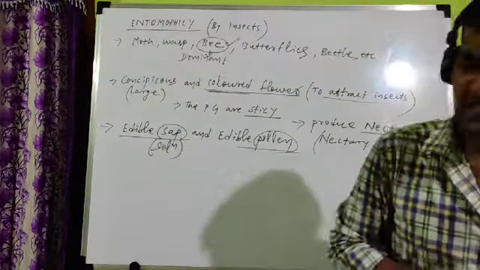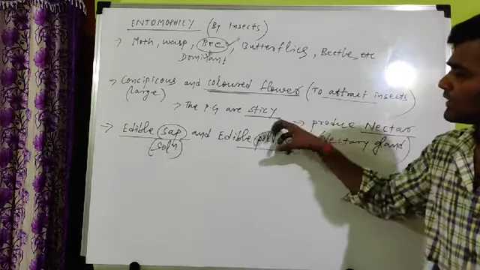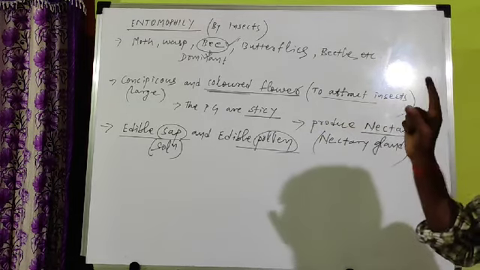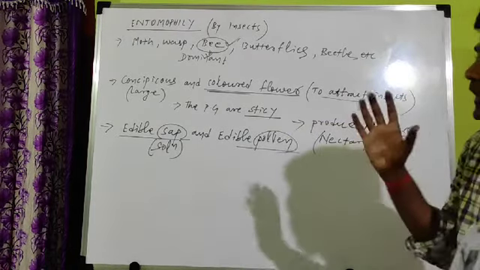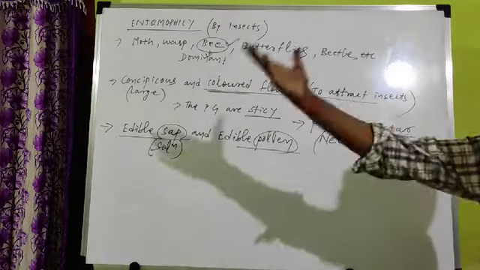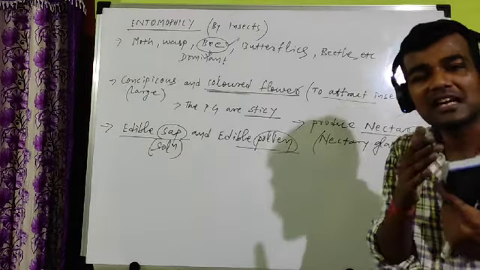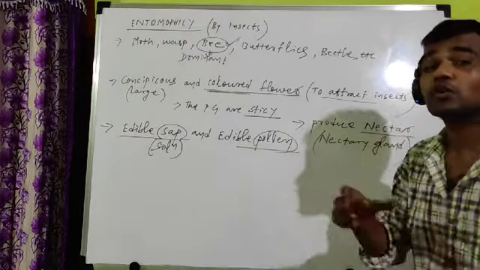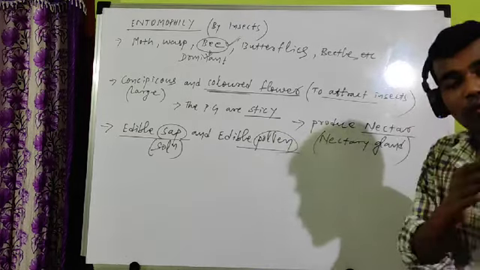Now one doubt comes to your mind. Pollen grains are born for transfer. If an insect eats the pollen grain, then what is the benefit to the plant? No, not like that. In entomophily, pollen grain is not produced singly. Pollen grains are in large quantity. No doubt, pollen grains are very few as compared to wind pollination. In wind pollination, there is a very large number. But here also there is still a large number, though less as compared to wind. But it is not so few that one insect will consume all. There is also a large number of pollen grains, but as compared to wind it is less.